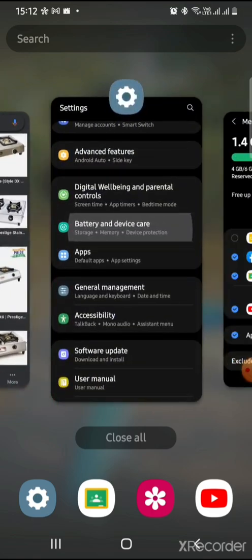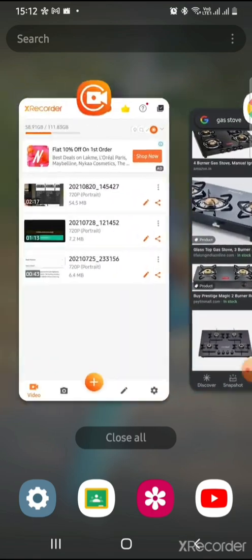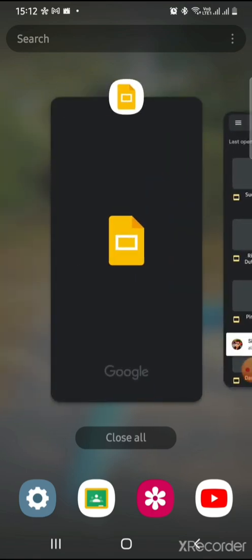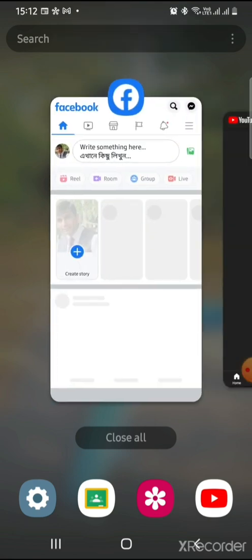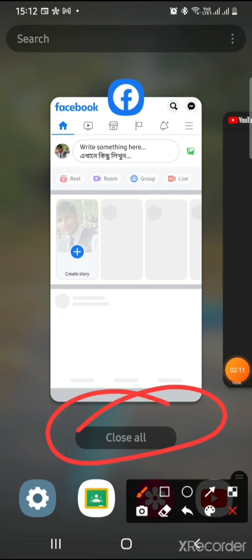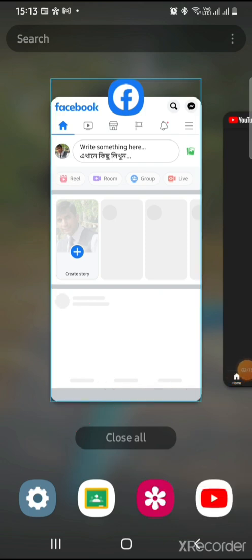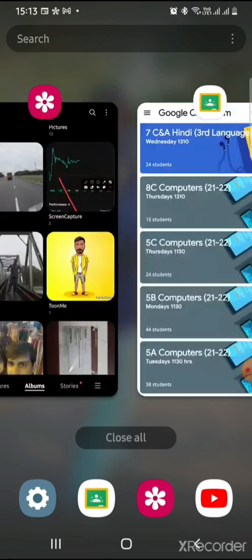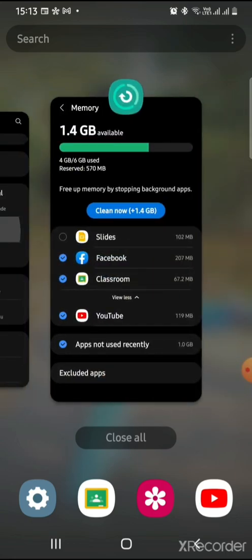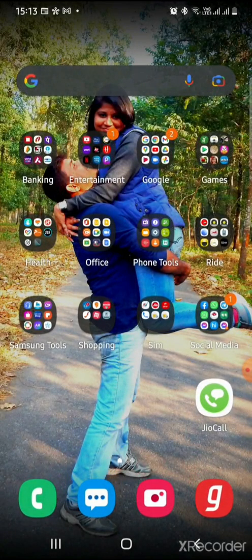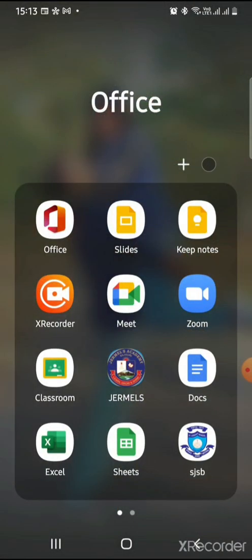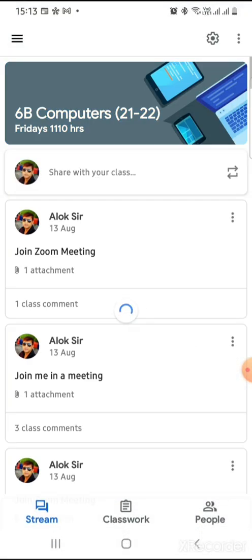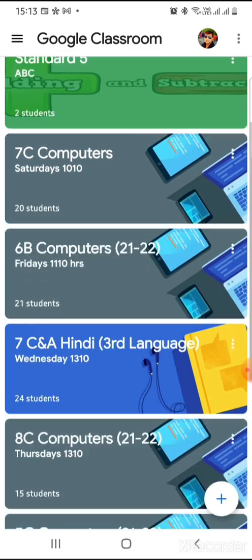From time to time you must clean up this memory by removing the apps that you are not using one by one. Or you can use the close all button. This is a Samsung phone that I'm using. In other phones you will find other options with which, with a click of one button, you can remove all the applications at the same time. Is that clear? With this you can free up the memory of your phone.